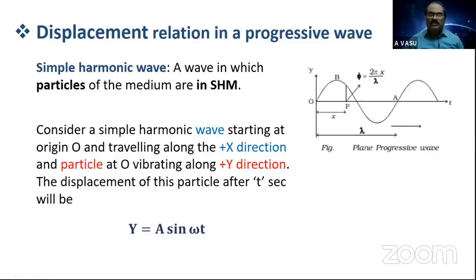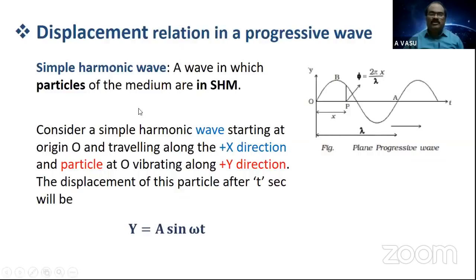So while dealing with SHM, we take a few terms related to circular motion. Omega is such a term, called angular frequency. Actually, it is the angular velocity of the vibrating particle. So here, let me revise.